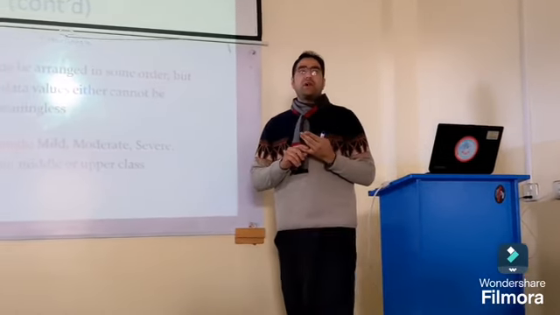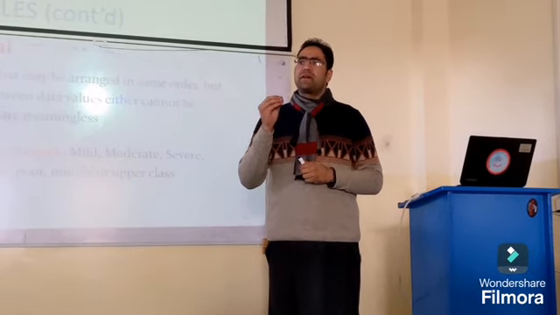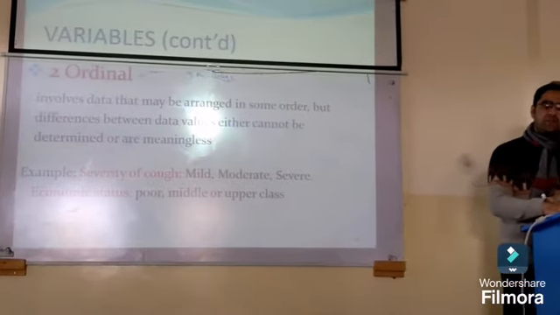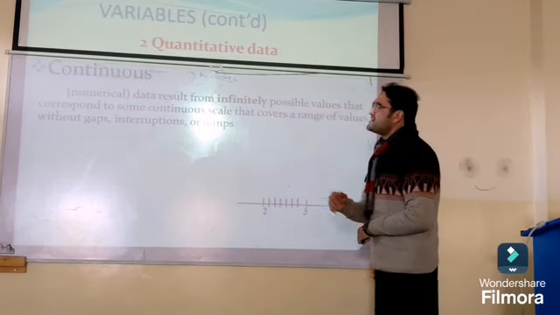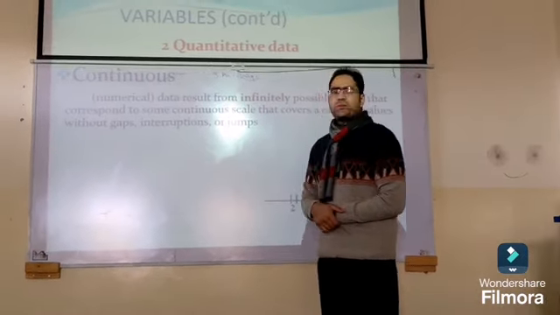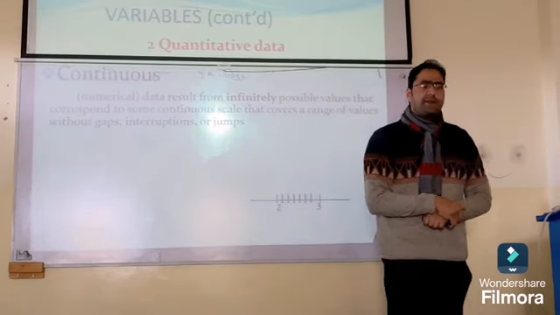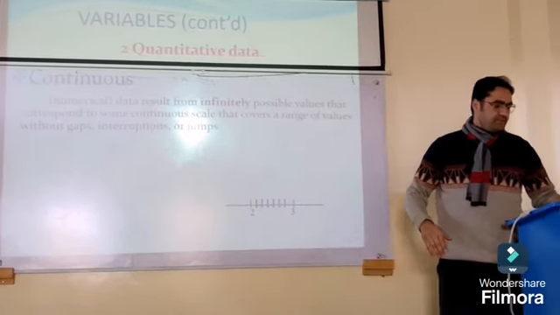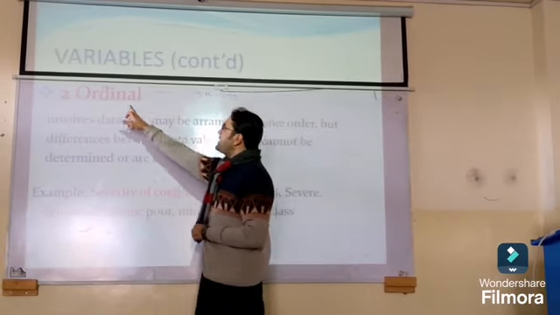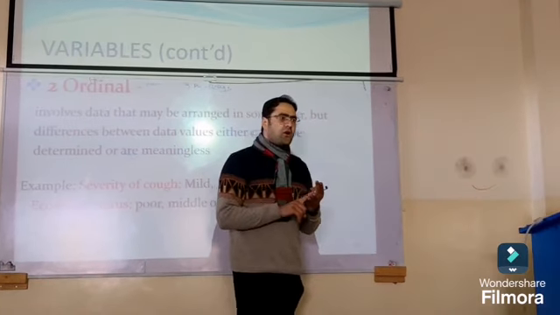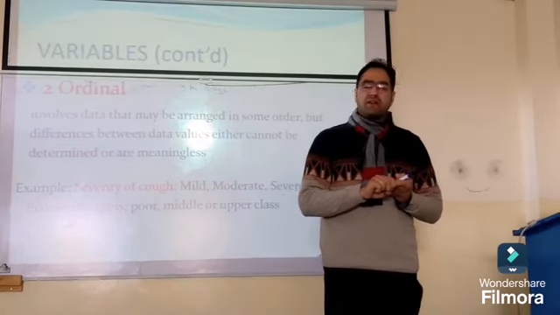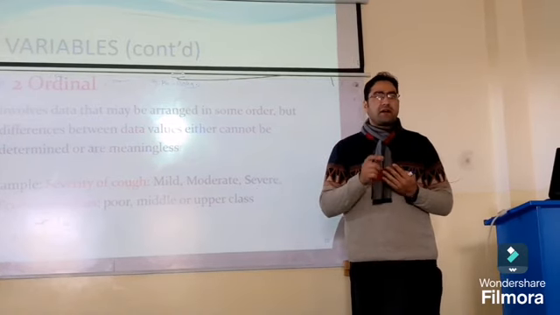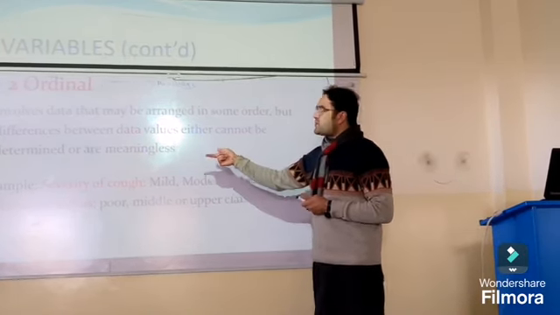The qualitative variable has two types: nominal and ordinal. The second type is the quantitative variable, which again has two types: discrete and continuous. The scales of measurement in statistics are nominal, ordinal, ratio and interval.